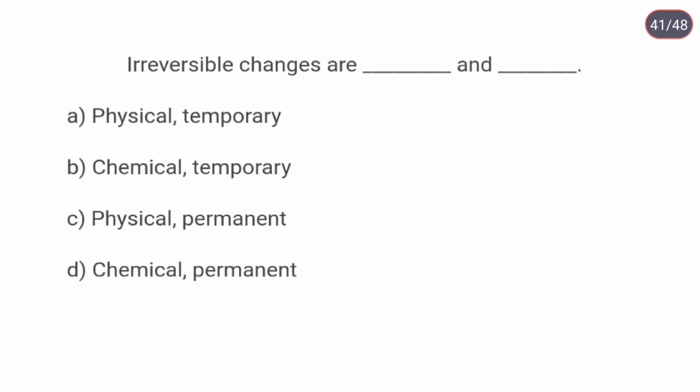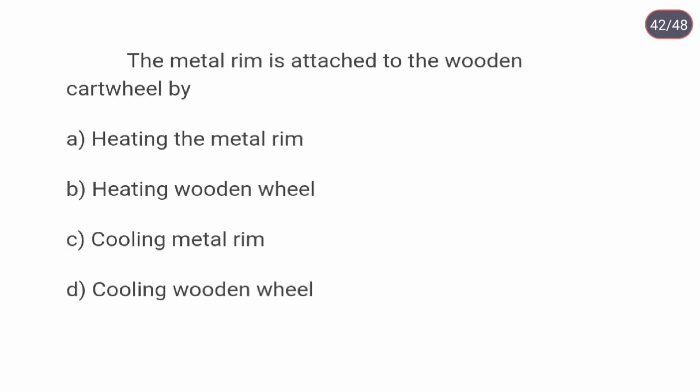Irreversible changes are dash and dash. Chemical, permanent. Because irreversible changes result in the formation of new products. They are chemical changes, and because they cannot be reversed, they are also permanent changes. The metal rim is attached to the wooden cartwheel by heating the metal rim. Metal rings expand and fit around the wheel as they heat up.